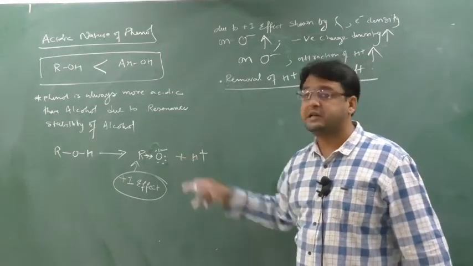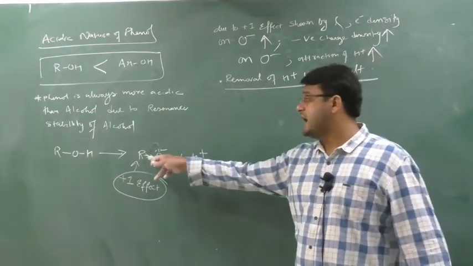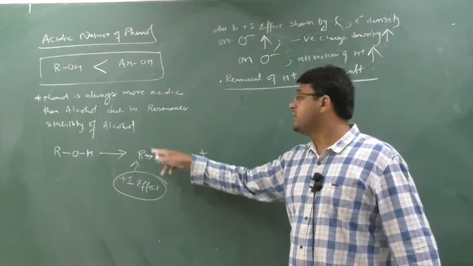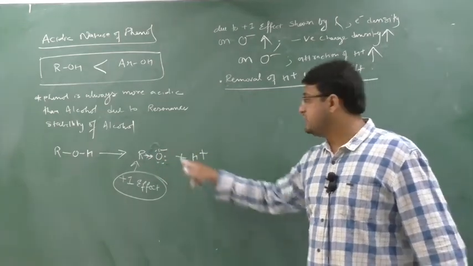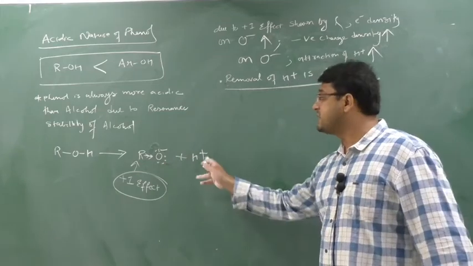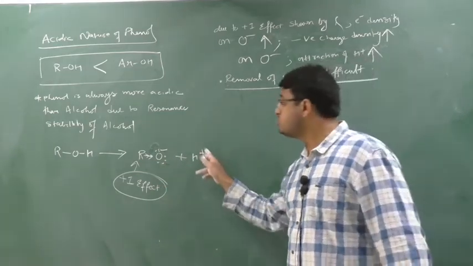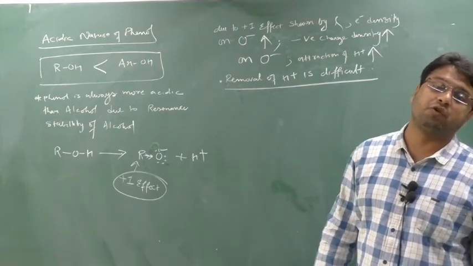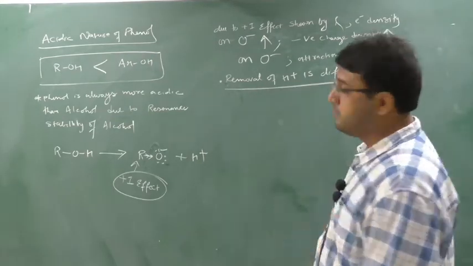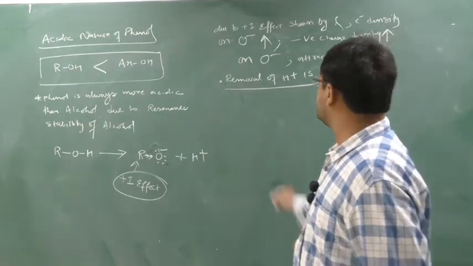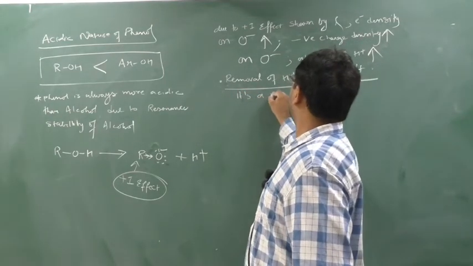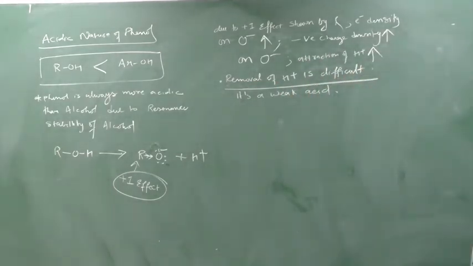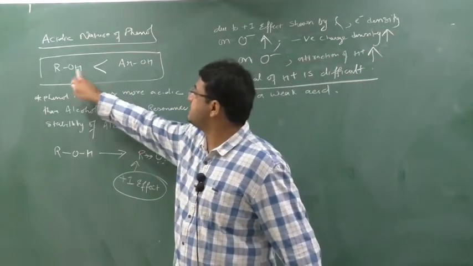Why? Because here attraction increases. Why does attraction increase? This R will show the plus I effect. Due to this R showing plus I effect, here the electron charge density increases. Attraction towards H plus increases. H plus cannot be removed easily. When H plus cannot be removed easily, it is difficult to remove. So removal of H plus is difficult. So it's a weak acid. Understood? Means it is a lesser acid than phenol.